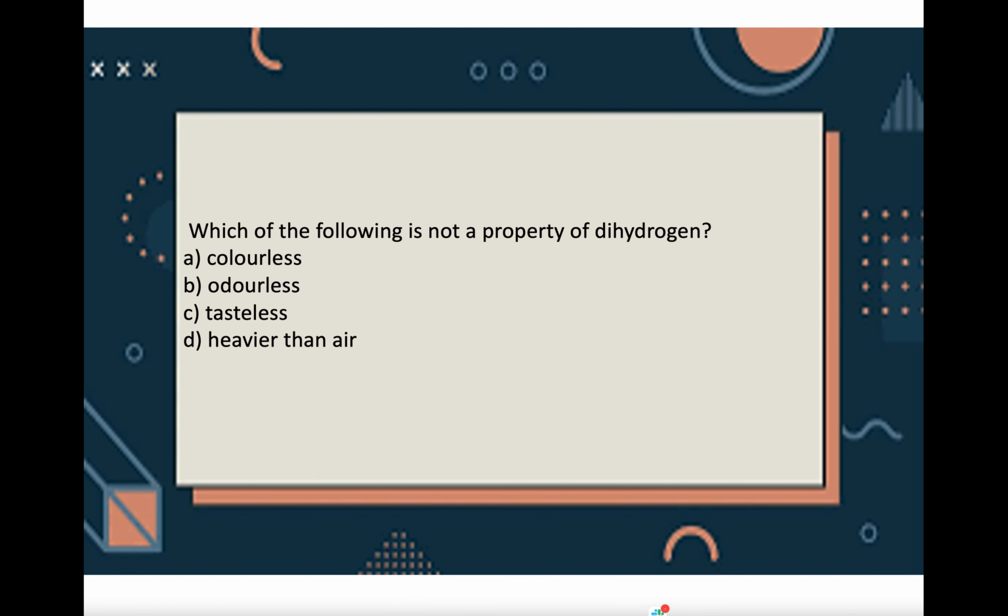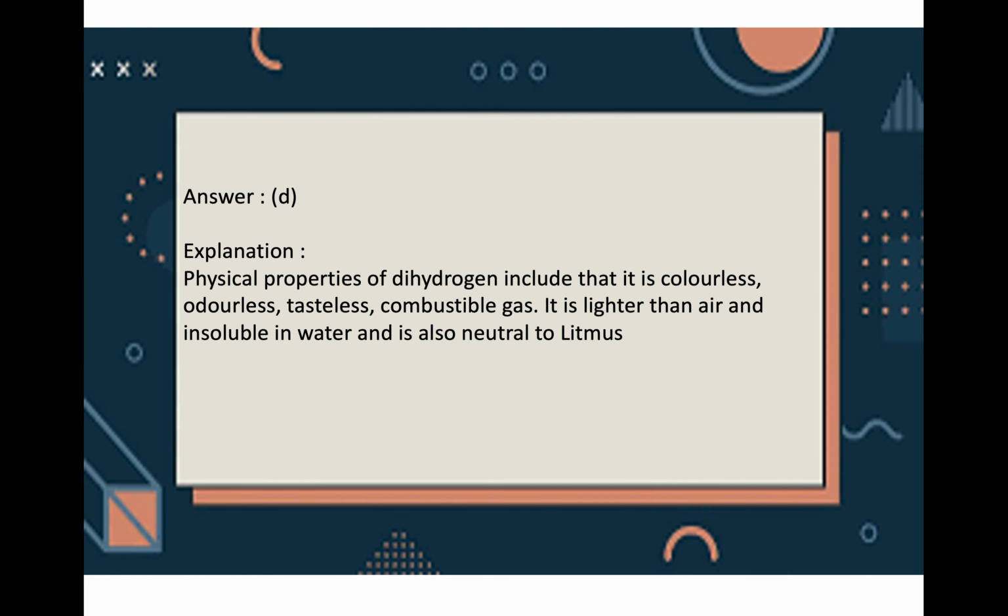The next question is, which is not a property of dihydrogen? A, colorless, B, odorless, C, tasteless, and D, heavier than air. So the answer is D, heavier than air. What are the physical properties of dihydrogen? It's a colorless, odorless, tasteless, and combustible gas, which is lighter than air and insoluble in water, and it is also neutral to litmus. Why I am including all these points in the explanation is because other than this particular question, many questions based on physical properties can come for the exam. So you will find these useful, and when you go through these points, you will be able to remember them for the exam.